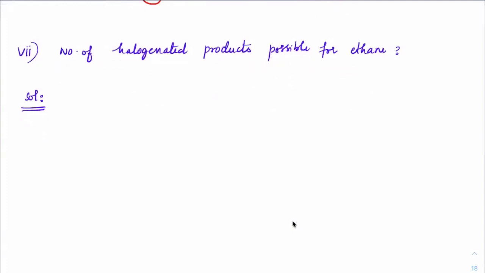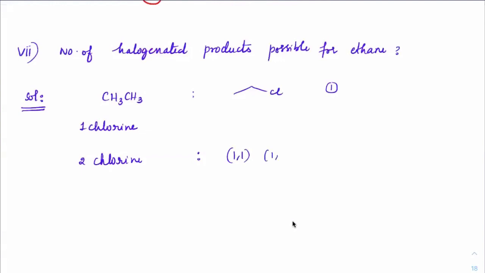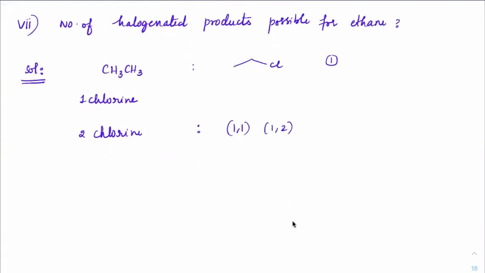So this question came in Olympiad once. This was asked as number of halogenated products possible in ethane. So if I place one chlorine, CH3CH3, this is the ethane structure. If I place one chlorine, I will get only one type of structure. That's it. This is the only one possible form. Now place two chlorines, 9 beta. Let me check with others also if everybody got 9 or not. 9, very good. So two chlorines, we have 1 and 1 and 1 and 2. These are the forms you can get.